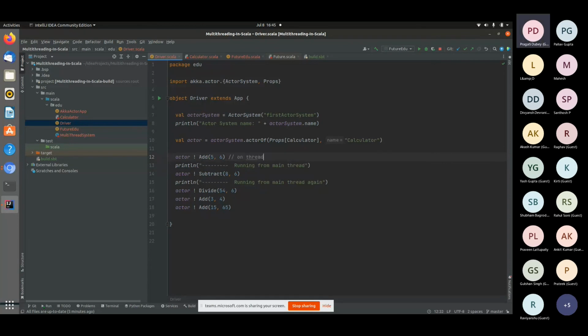If the Akka actors perform computation asynchronously, then this will happen on the other thread. And if not, then it will wait for that computation to complete, and only then will it print this message. Okay. So now let's run the program and see what we get as an output. Do we get the value of this first, or do we get this?